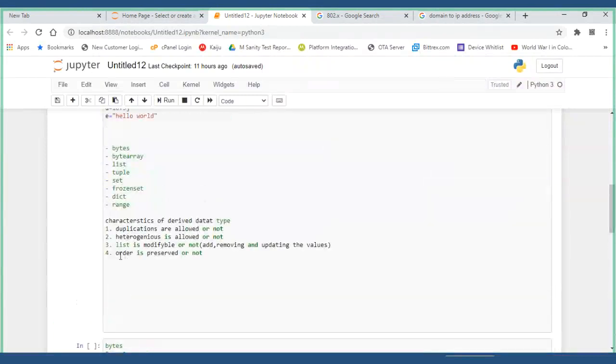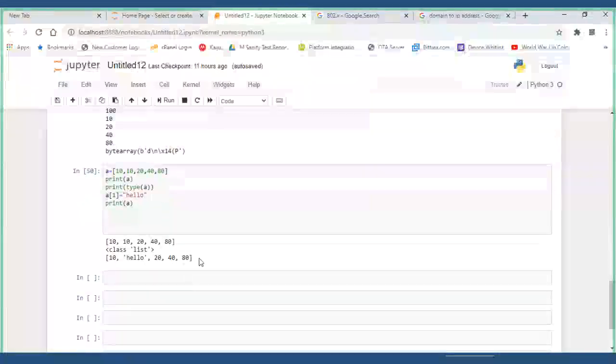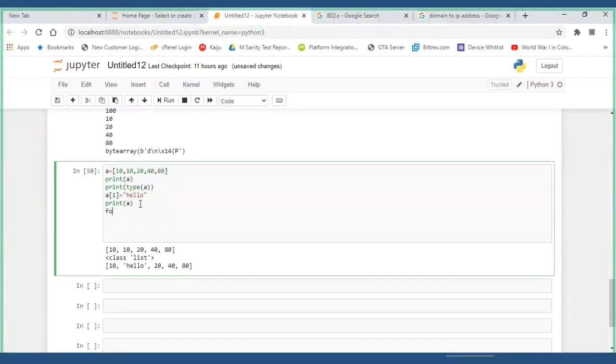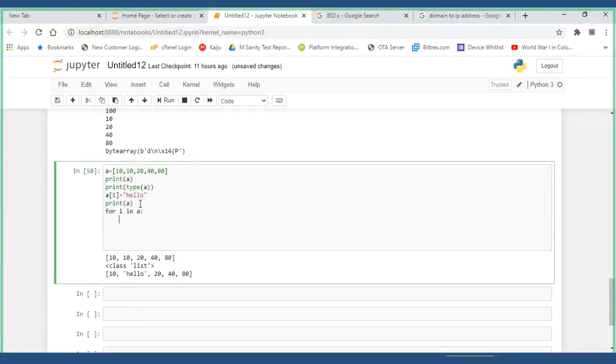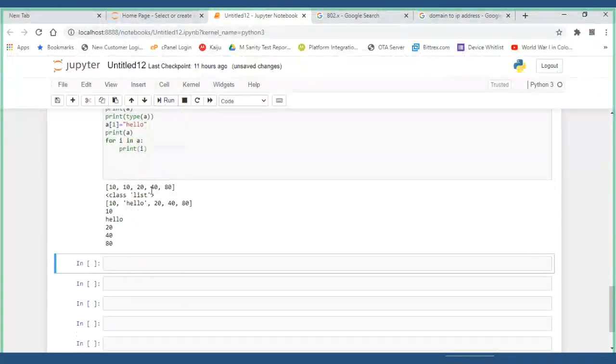Now, is order preserved or not? The easiest way to check is to use a for loop: for I in A. Instead of X, I have taken I. Print of I, each and every value of I. The first element I gave was 10, and 10 has come.